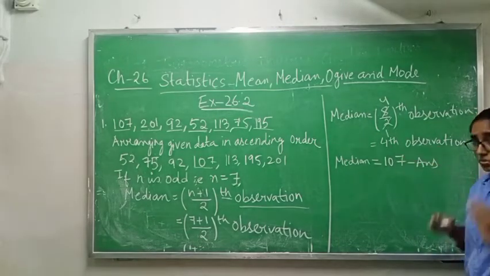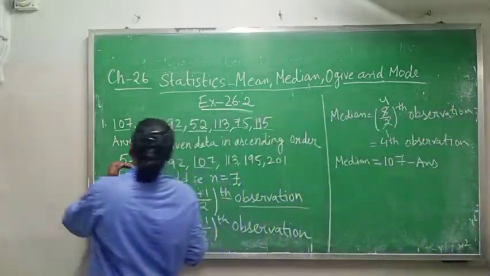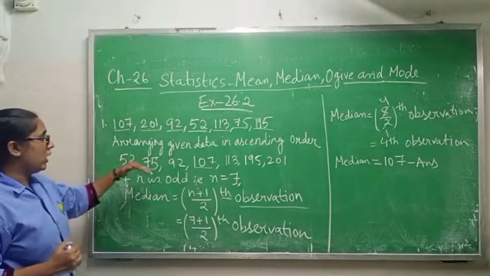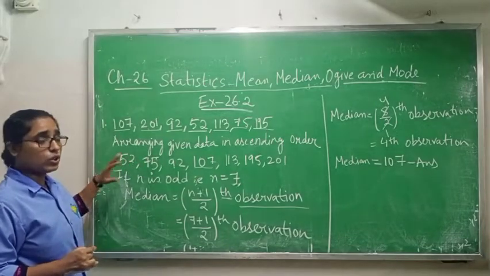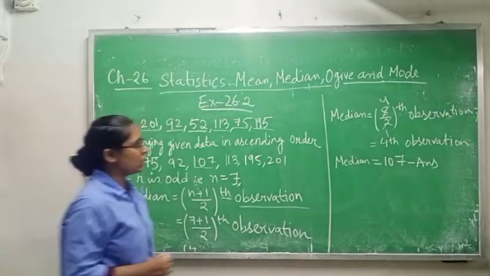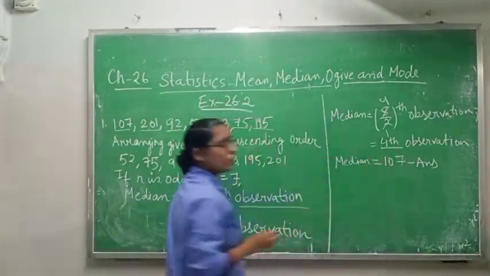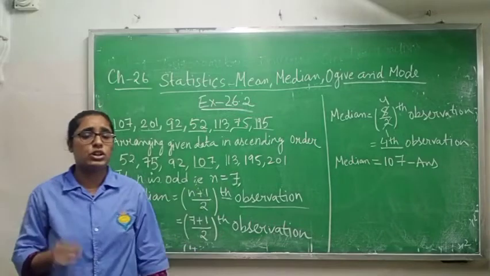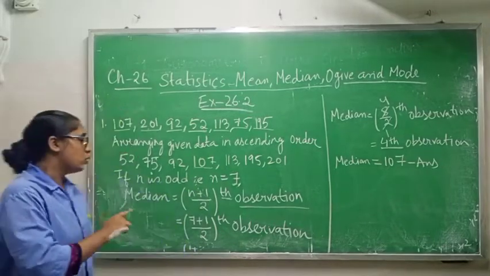Fourth observation means you come to the arrangement in ascending order and see which number is in the fourth position.